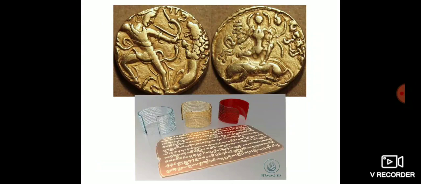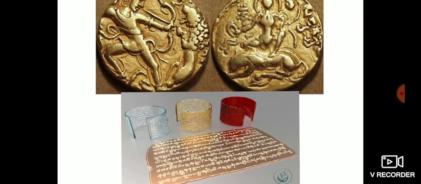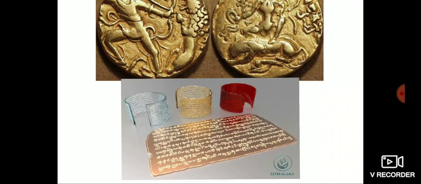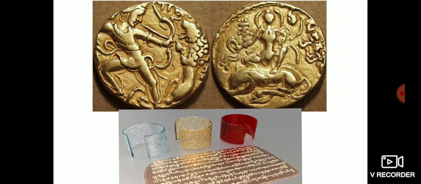See, as I explained the sources of history, we can see the material sources: the coins and these inscriptions. All these are material sources, because we can see them through our eyes.